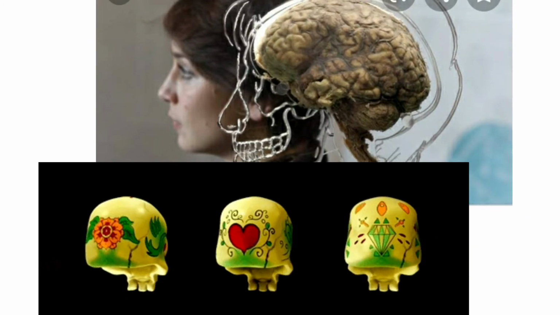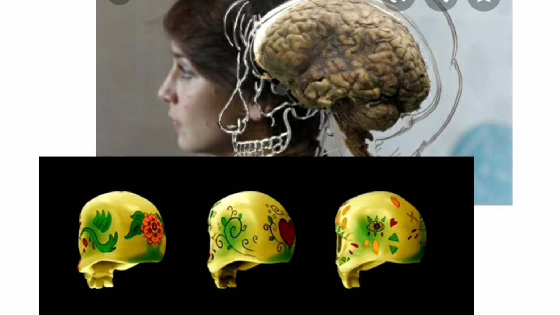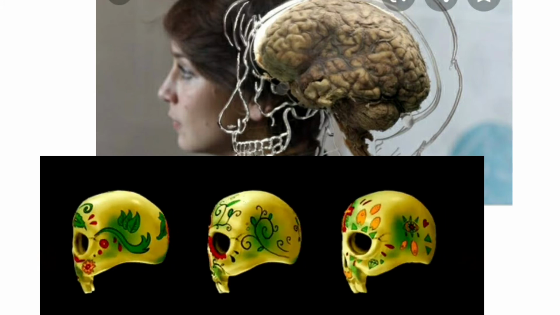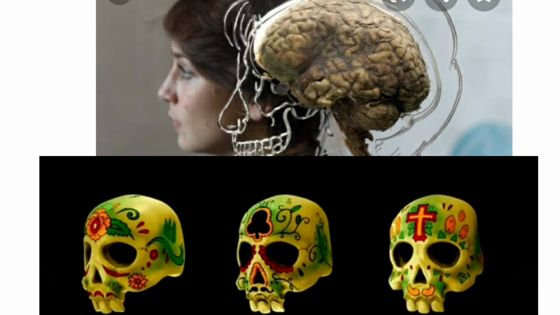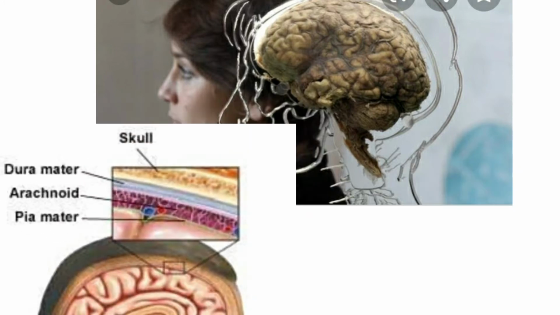The brain is protected by a bony case called the skull. Apart from the protective skull, the brain is protected by 3 protective layers called meninges. Below the skull you find the outer dura mater, middle arachnoid, and innermost pia mater. These are the 3 protective membranes of the brain.